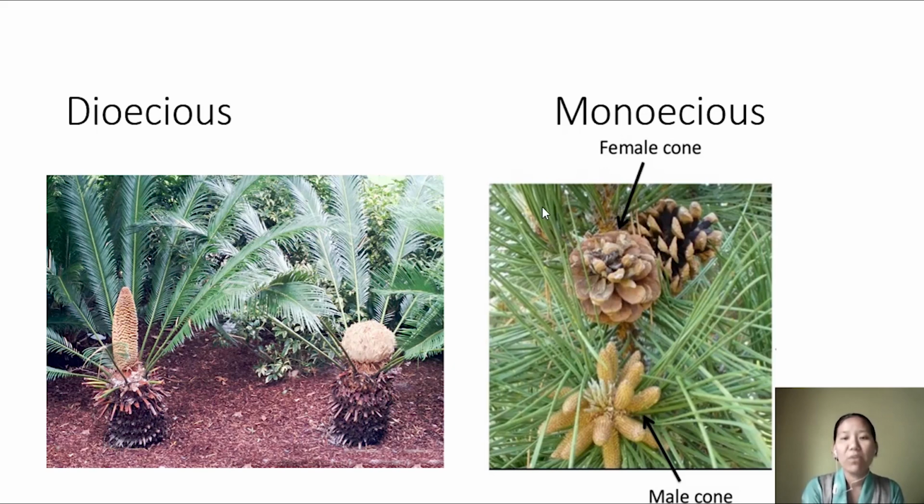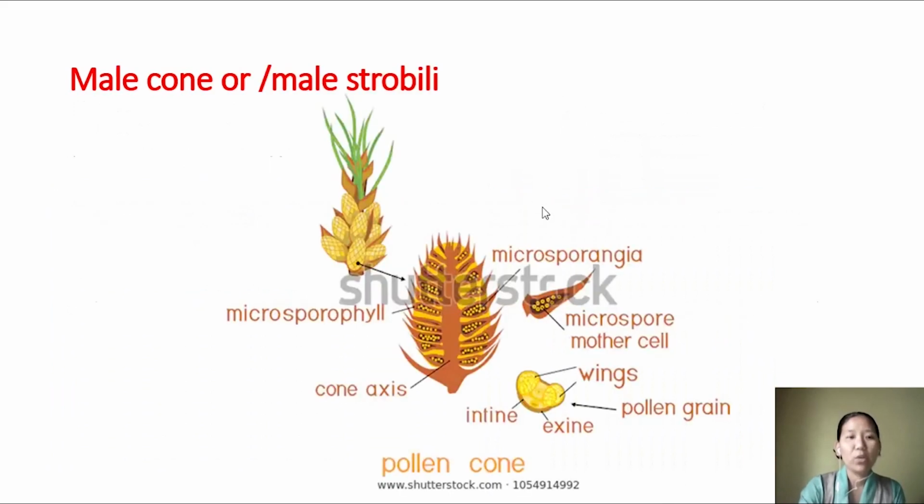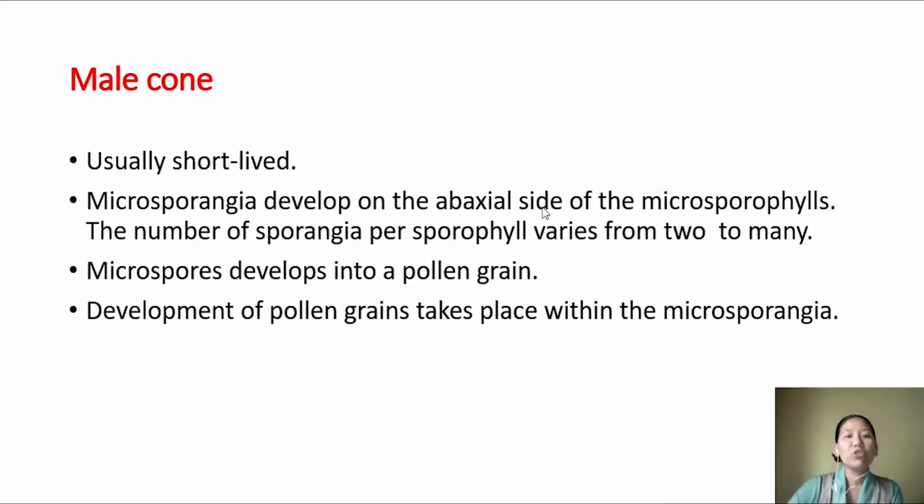The plant having both sex organs on the same plant, we call it monoecious. And if the male cone and female cone are present on two different plants, we call them dioecious plants. Now, talking about the male cone, male cones are usually short-lived, and microsporangia are developed on the abaxial side of the microsporophyll. The number of sporangia per microsporophyll varies.